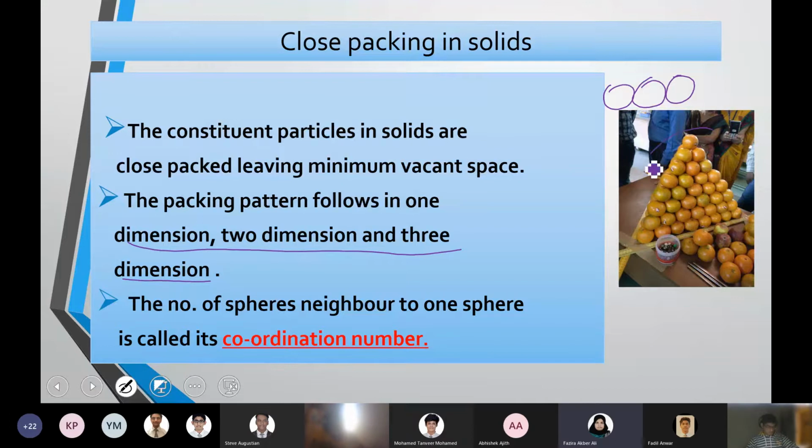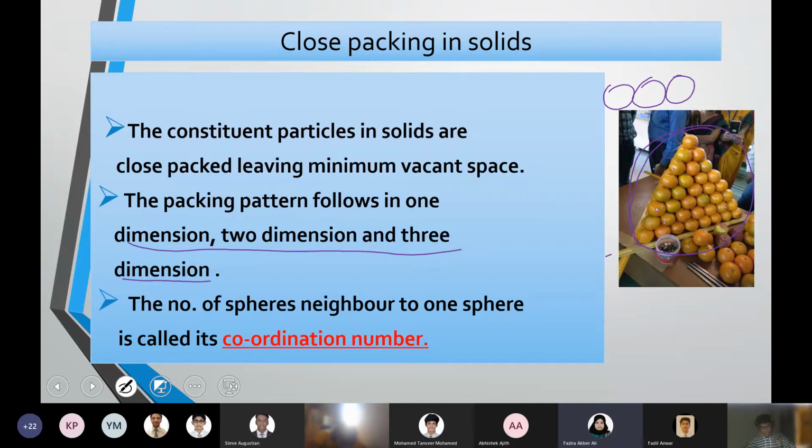So this is a 3 dimensional arrangement, because it is arranged longitudinally, in the X and Y directions, and also vertically. So it has all 3 axes of arrangement. We are also going to discuss how the different close packings are possible in 1D, 2D and 3 dimensional ways.